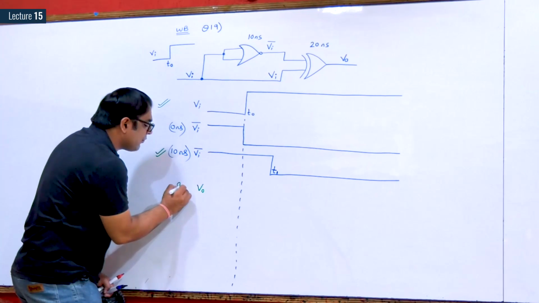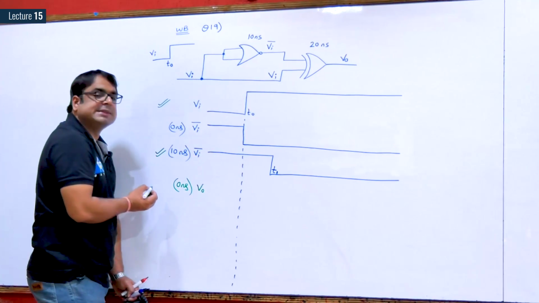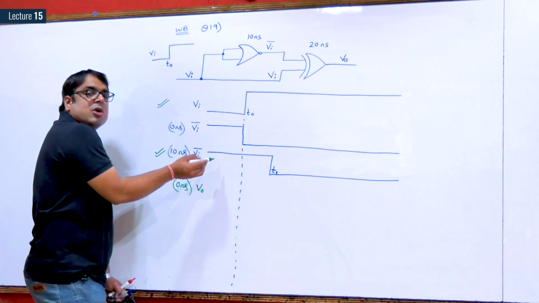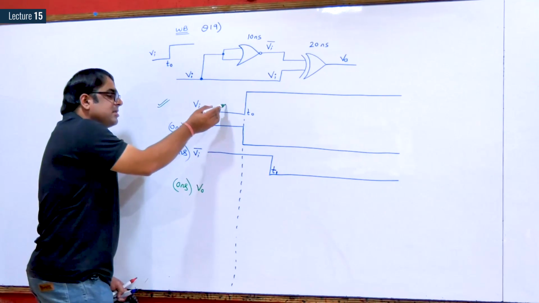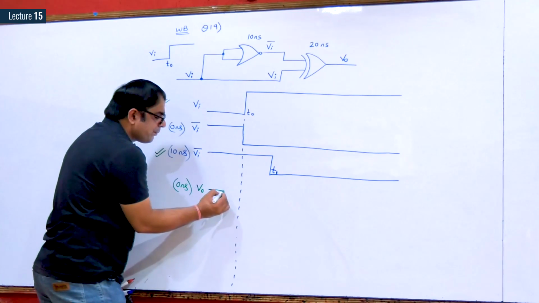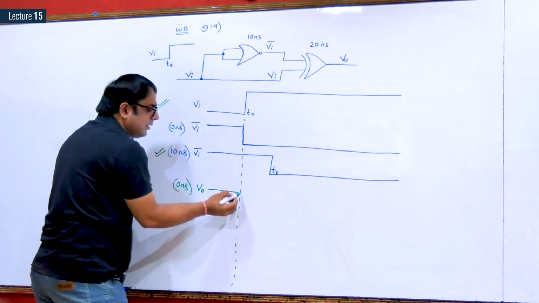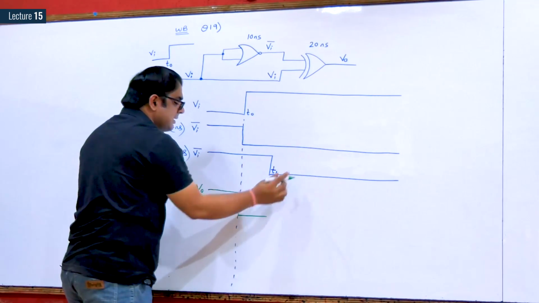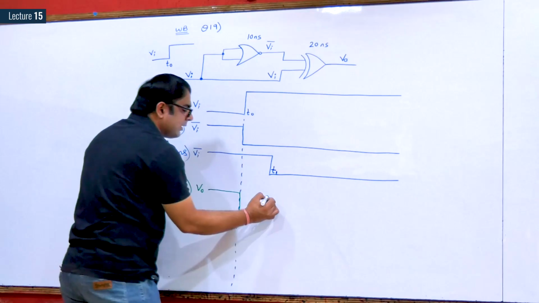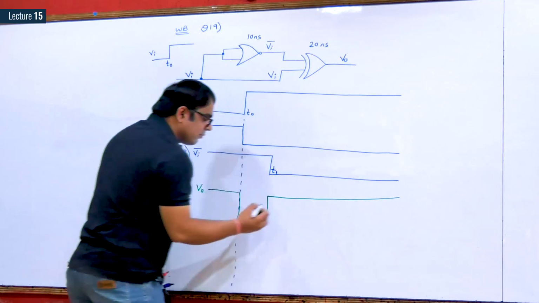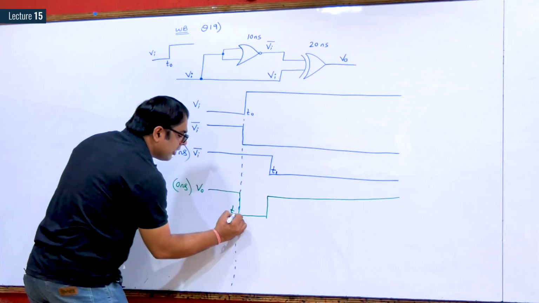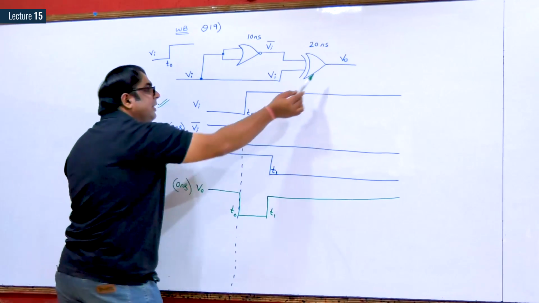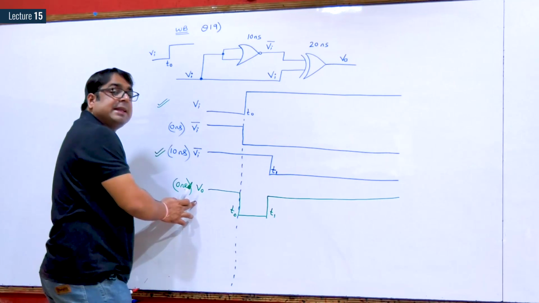Again V0, first waveform without considering a delay. So these two waveforms we have to make an XOR operation. 0 with 1 will be 1. Both are 1, so it will become 0. This is 1 and this is 0, again XOR will become 1. This is T0 and this is T1. But this waveform for V0 is without considering any delay.